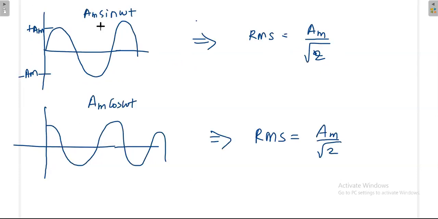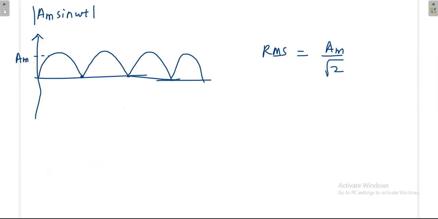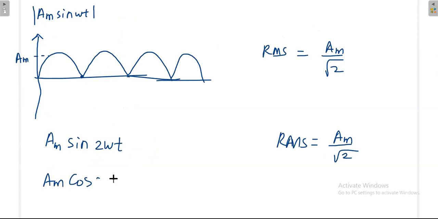But even if I modify this omega, this t will vary, the time period of the waveform will vary. So what I'm telling, instead of Am sin omega t, I can take sin 2 omega t also. Then also you will get the RMS value as Am by root 2 only, or you can take cos 2 omega t also. So finally, your RMS value does not depend on the time period of the waveform. It will depend only on the amplitude of the waveform.